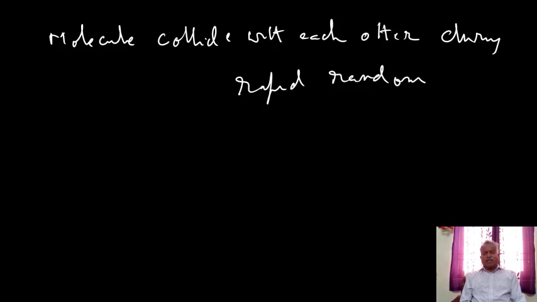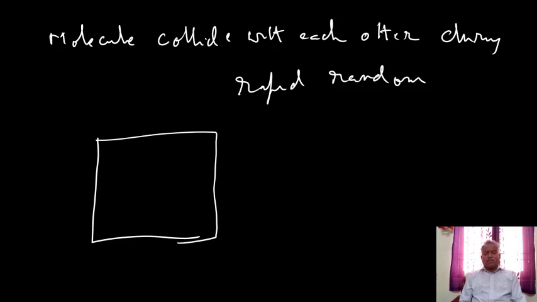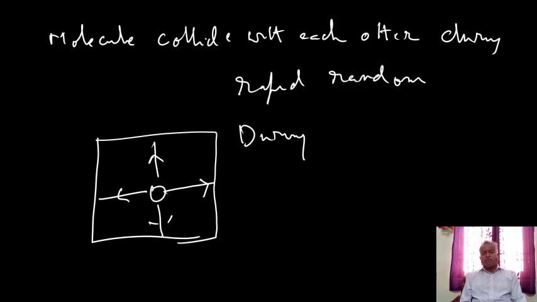They move here and there and they collide with each other and collide with the walls of the container. So here, this is the container of the gas and this is the molecule. It collides with the walls of the container in different directions during its zigzag motion.